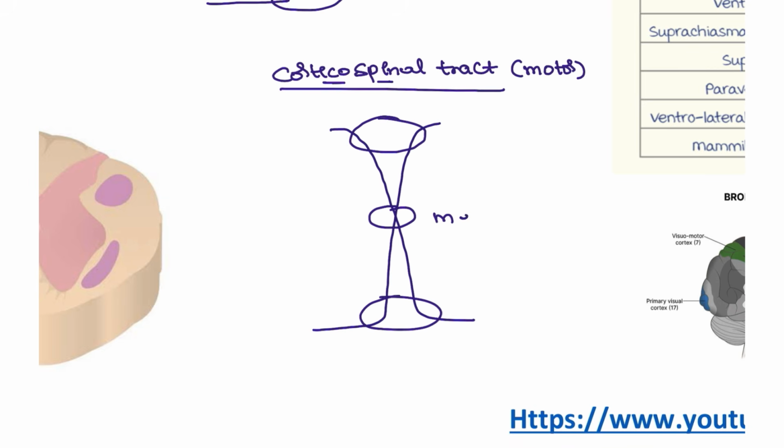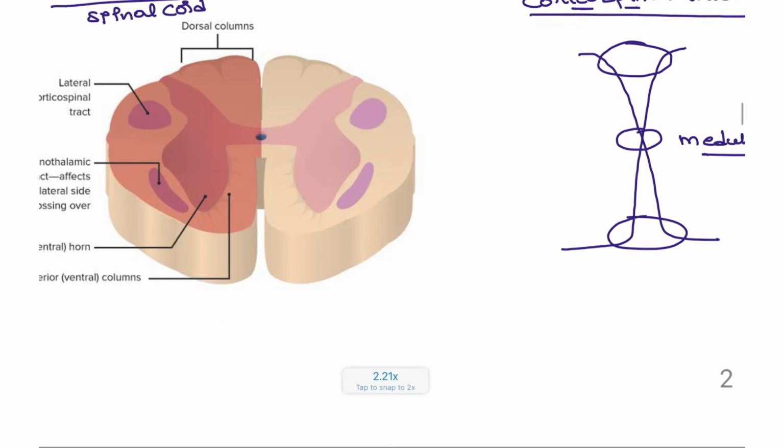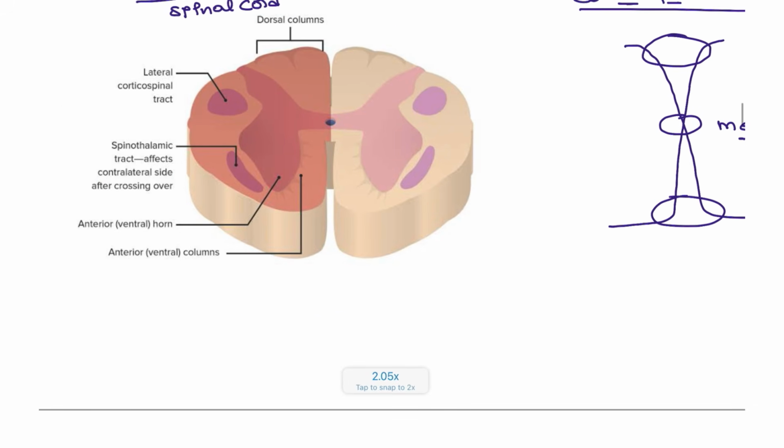So the decussation takes place at the medulla only. That is the corticospinal tract. Most of the motor actions will be coming from the corticospinal tract. Why are these tracts very important? Because we have one syndrome, known as Brown-Sequard syndrome.